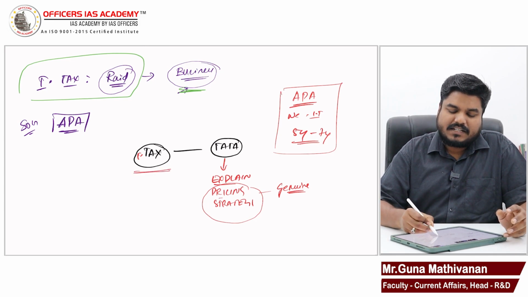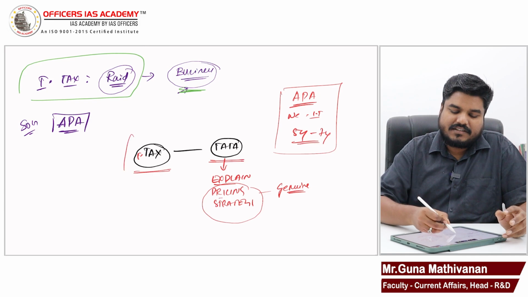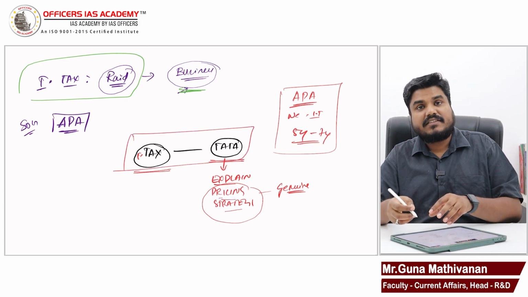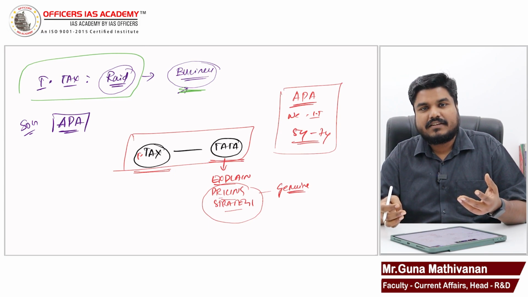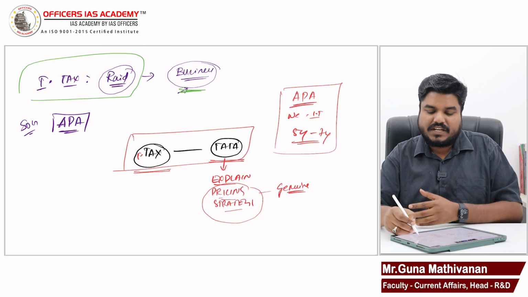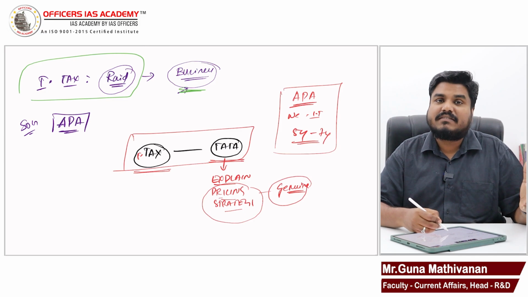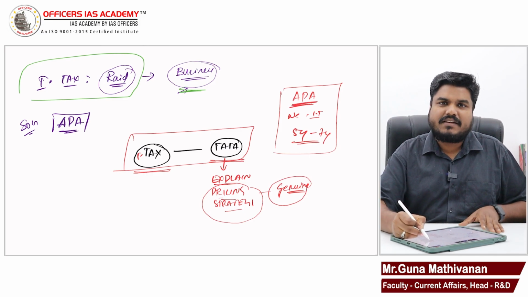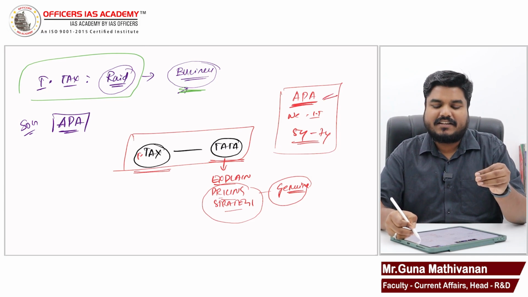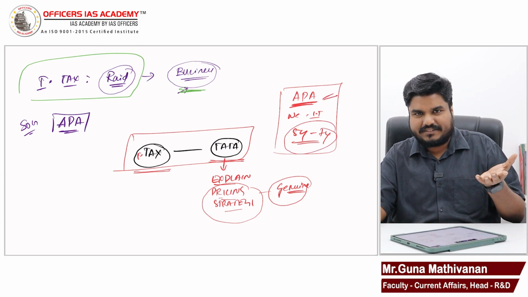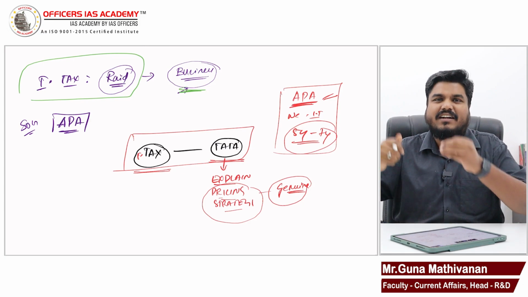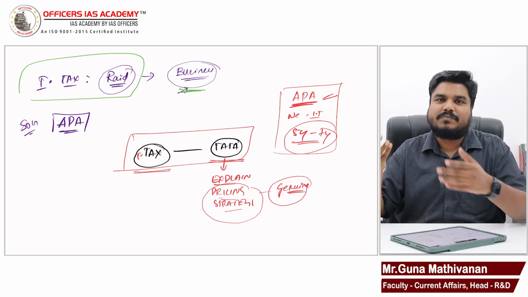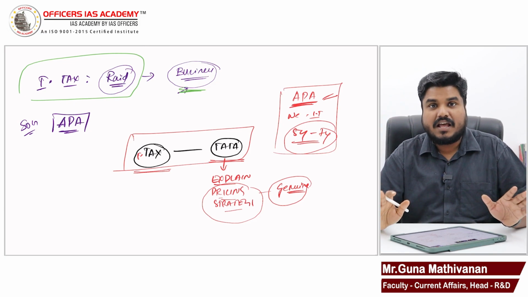So what did I say? The income tax department and the Tata group will sit together. Tata will explain their pricing strategy: we are selling it for 50 lakh rupees because of this genuine reason. If the income tax department is convinced, then an APA will be signed. Put simply, if the APA is signed for 5 to 7 years or whatever years, the income tax department will not disturb them. They will allow the Tata group to go for that pricing.